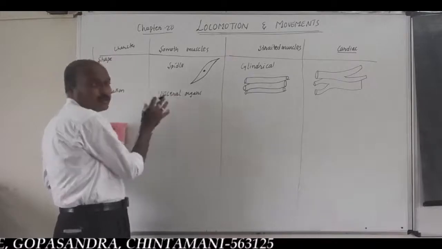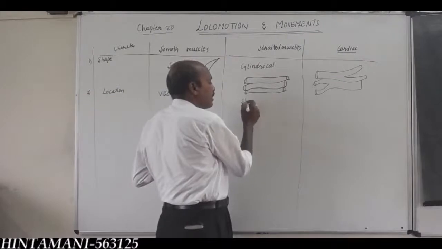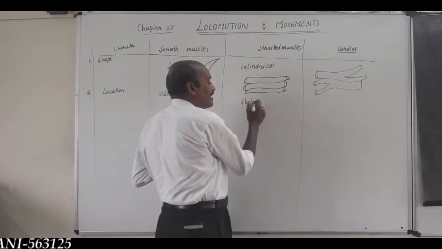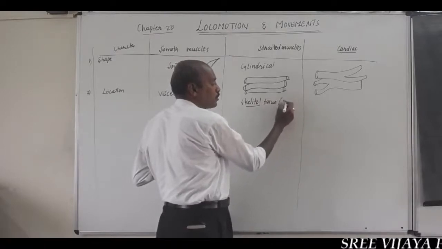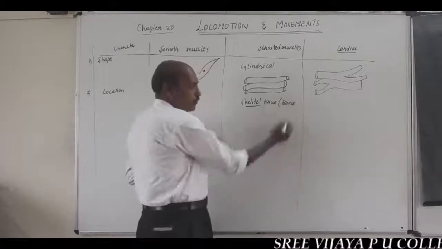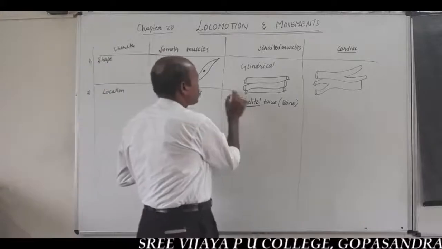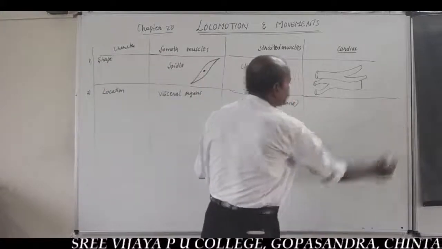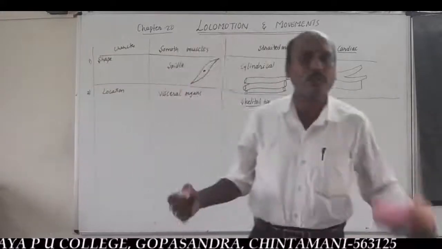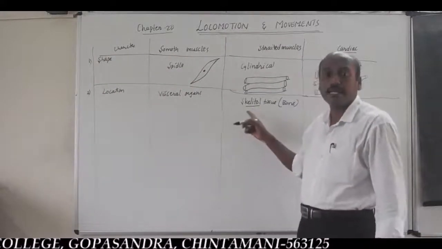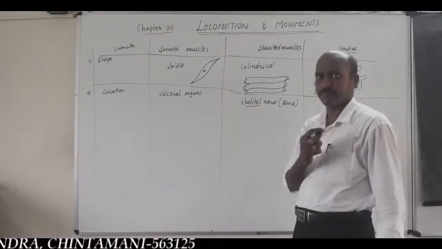Because of their location. While striated muscles are associated with, bound to, the skeletal tissue, which means bone tissue. Very important, listen here. Striated muscles are closely associated with bone tissue, hence they are also called skeletal muscles. Except our tongue muscles.